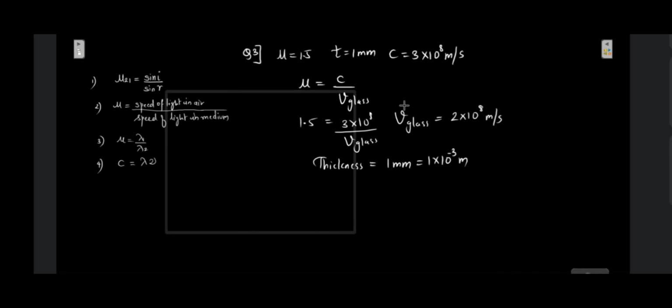So we can easily find out the time using speed is equal to distance upon time. So time will be equal to distance upon speed. So distance will be 1 into 10 raised to minus 3 meters. Speed is 2 into 10 raised to 8 meters per second. So in this case, we will get it as 5 into 10 raised to minus 12 seconds. In this much time, the light will travel through that 1 mm slab of glass.